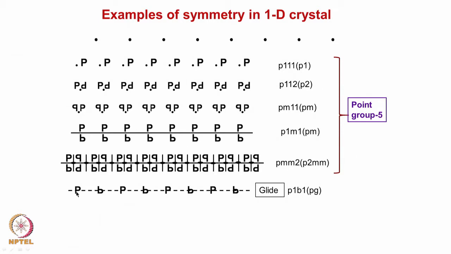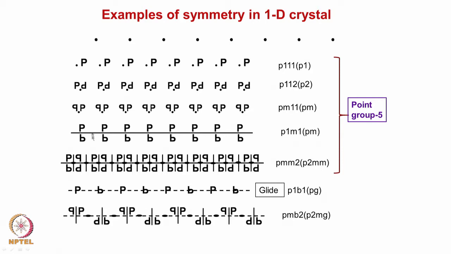That is, if I take P, okay, from here to here is the lattice translation vector in this one dimension. Now, if I move it half and take a mirror reflection, it will come to this position, correct? Again move it half, mirror reflection. So this is a glide. So now what we have is that around the x axis only one fold rotation, Z one fold rotation, a glide along the y axis, and there are some symbols to represent the glide. This is called a B glide on the y axis, that is why I had chosen. These aspects of it will come later, but what you have to understand is that this is another type of crystal which can be constructed.